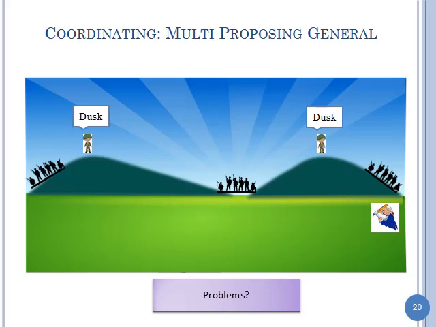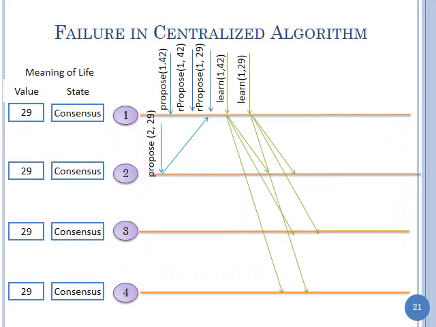And that is what's going to give us a headache. Okay, when there's one central process, things are easy to understand. When we want to reach agreement with everybody talking to everybody, it's tricky. Okay, so let's go and look at this.